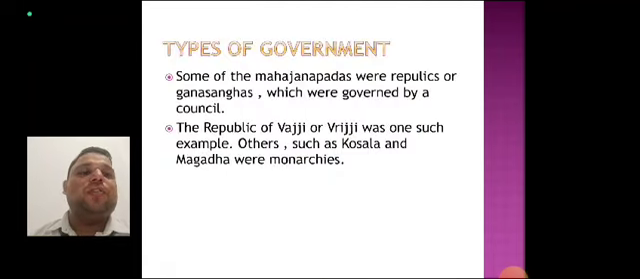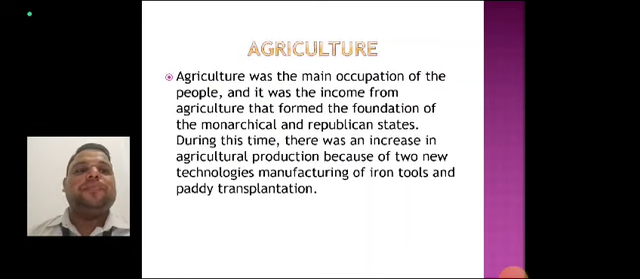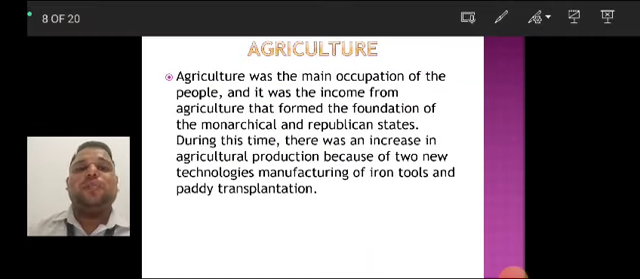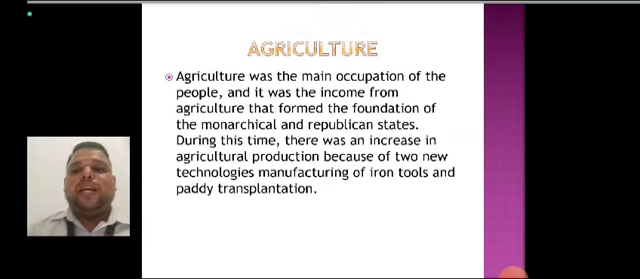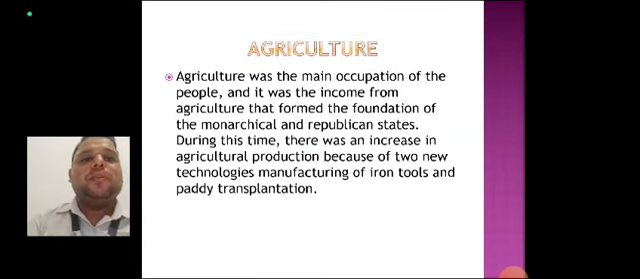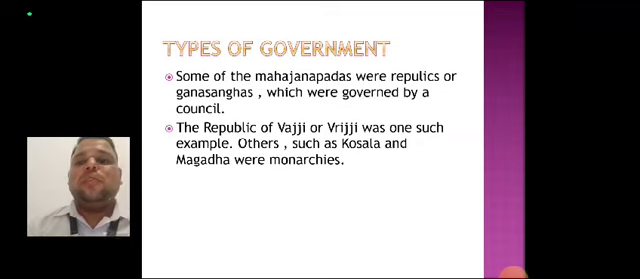Now, the types of government. Some of the Mahajanapadas were republics, or Ganasanghas, which were governed by councils. The Republic of Vajji was one example. Others, such as Koshala and Magadha, were monarchical. The monarchical Mahajanapadas were ruled by individual kings.